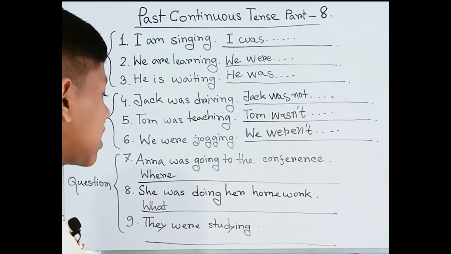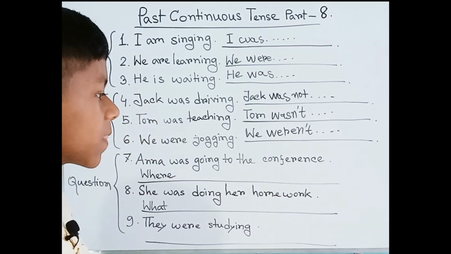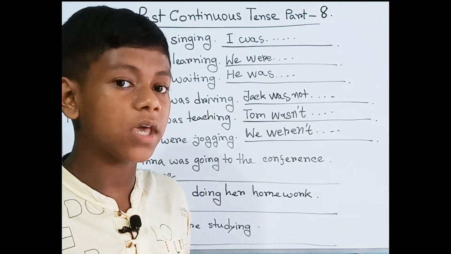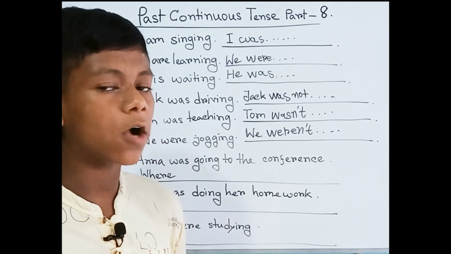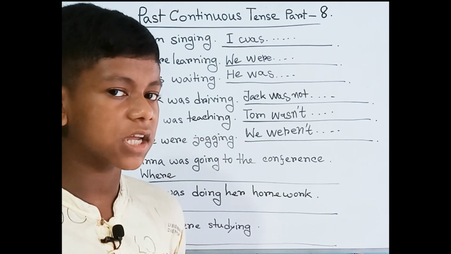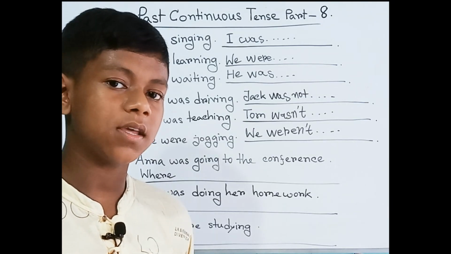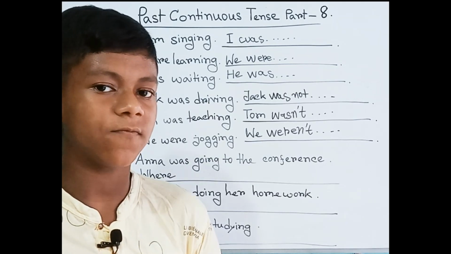Here we can see, Anna was going to the conference. What do we need to do? We have to add what? We have to remember the use of WH questions that we have learned in our previous parts during the past continuous tense. As we know, we can use the WH question in both the positive form of question and the negative form of question.